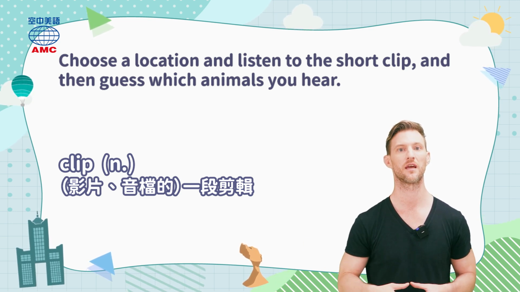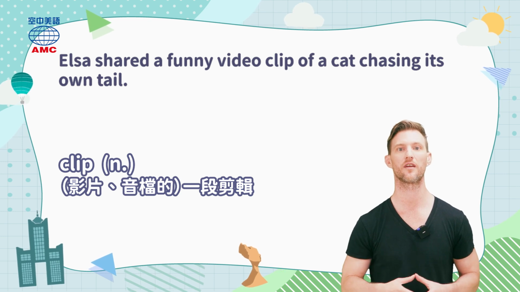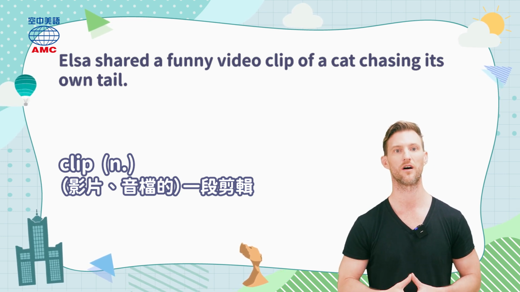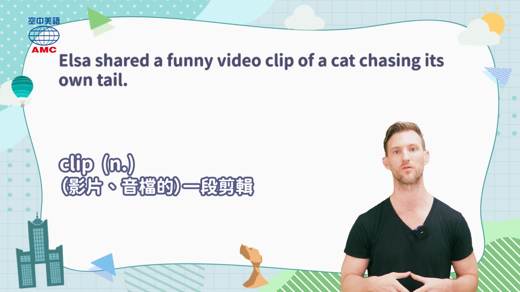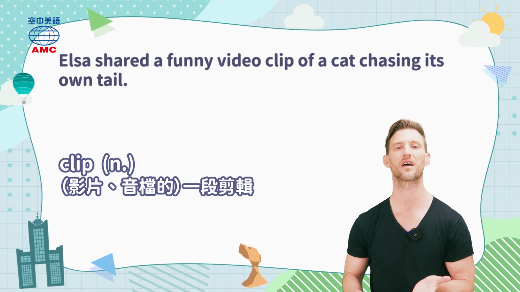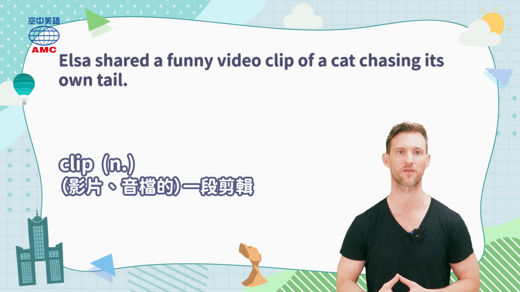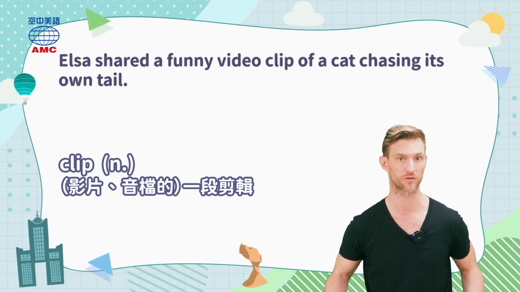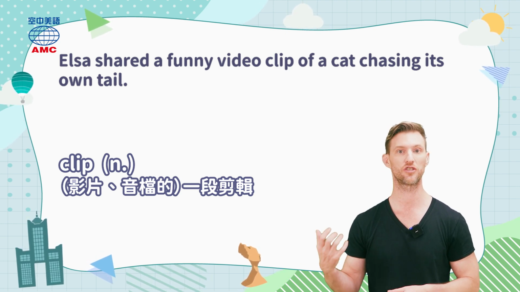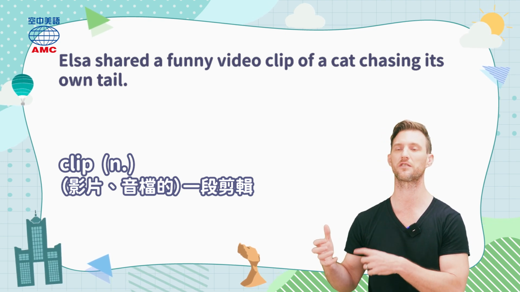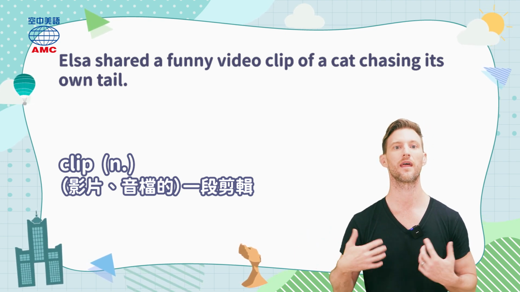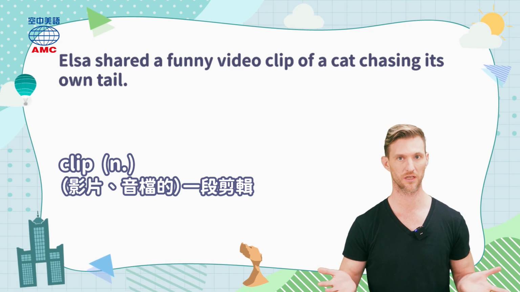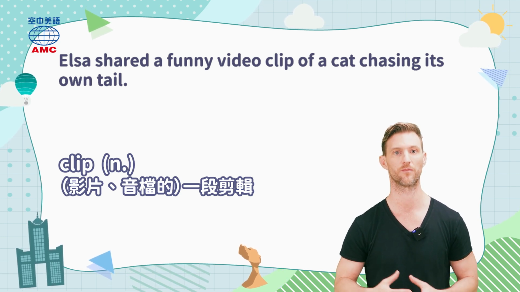So I could say, Elsa shared a funny video clip of a cat chasing its own tail. Or a lot of times, when you're talking to your friends, you have your phones, right? And you would say, hey, check out this clip. This is such a funny clip. And that is a short piece or sound from a video.